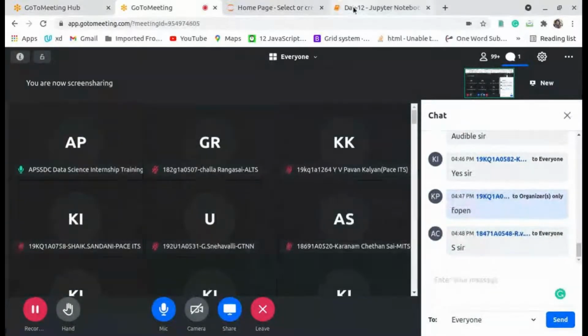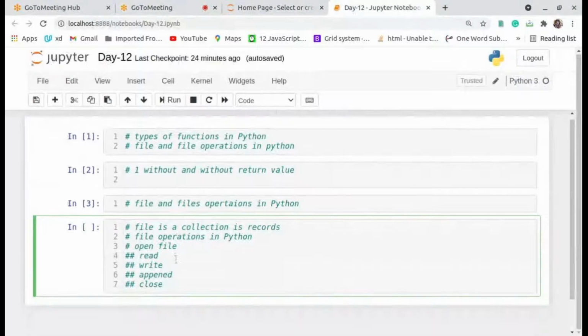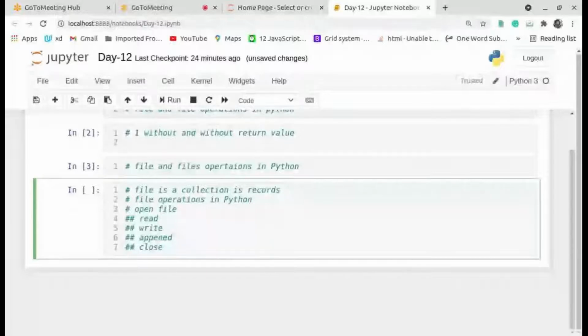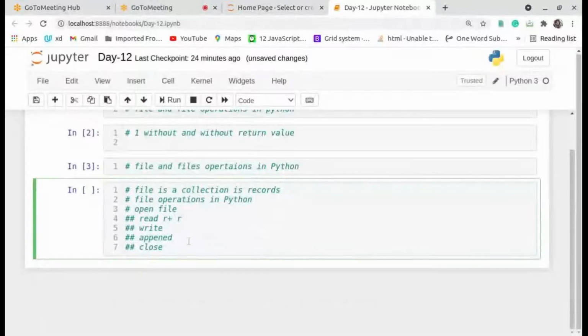Now, if you want to read the file, you can use the mode R, the permission for read. You can use R or R plus. If you have lower versions, you can use R plus.